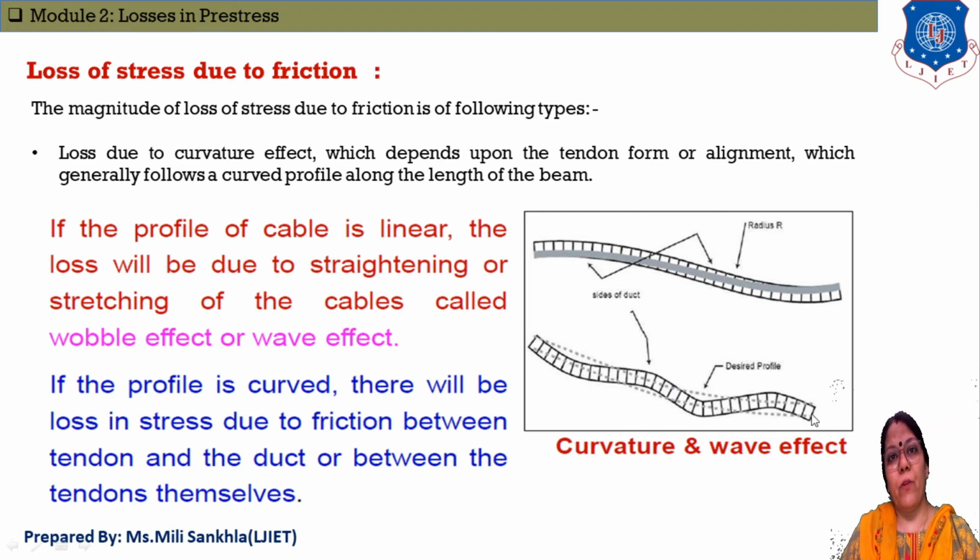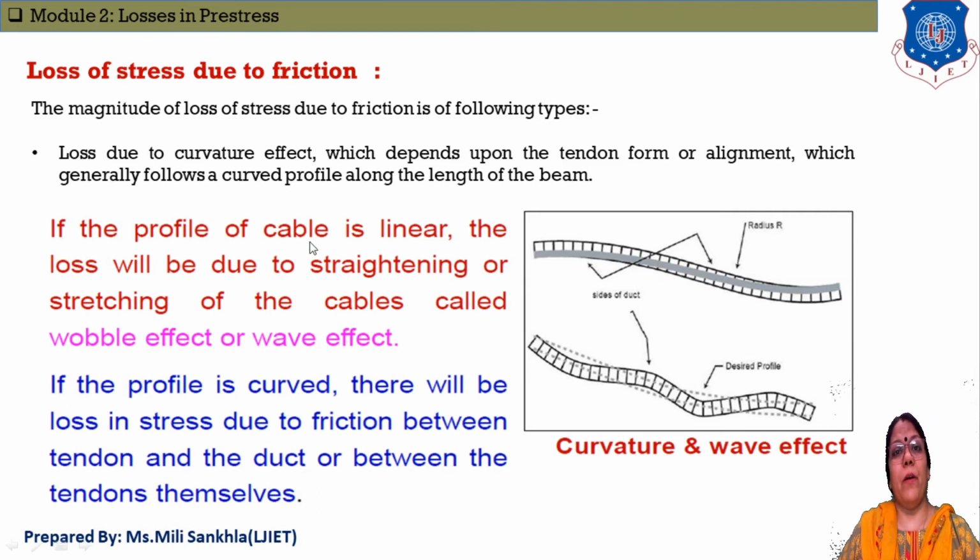Here I take one image. In the first image, the tendon tries to be linear, and in the second image the tendon is curved, that means in a zigzag way. Now this is the curvature and wave effect. The first is linear, trying to be linear, and the second is like a wave effect. Now friction is subjected to the addition of two types of losses.